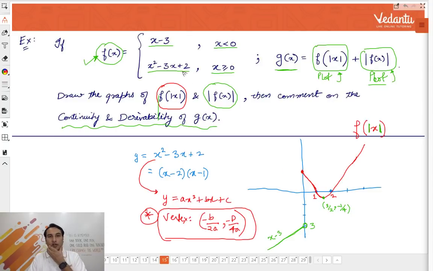What will it be? Put x equal to 0. When you put x equal to 0, y is 2. So this is the graph of this quadratic, the graph of y is equal to x square minus 3x plus 2. Done? All of you? This is clear?